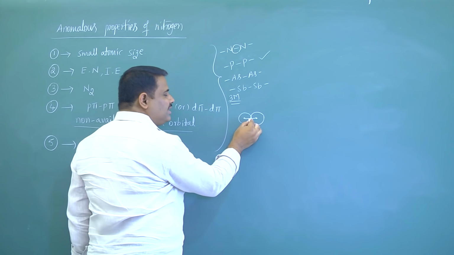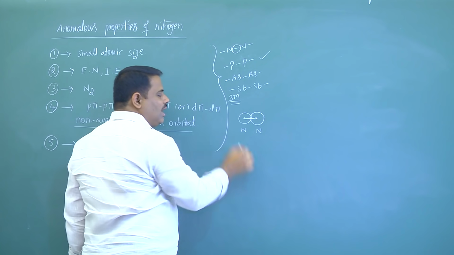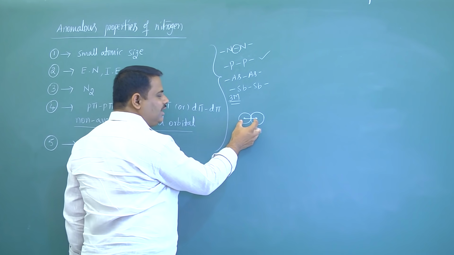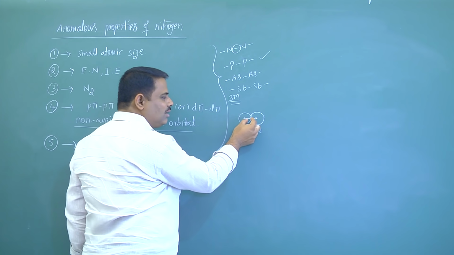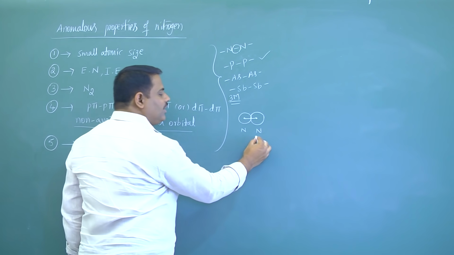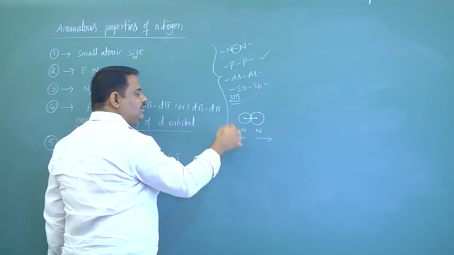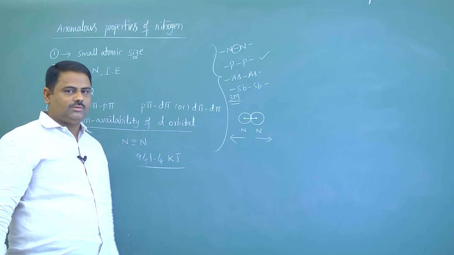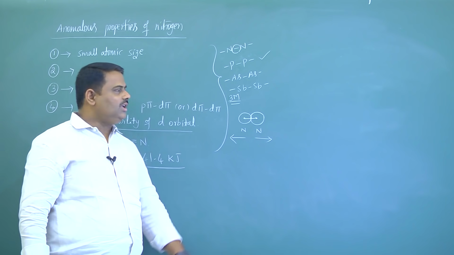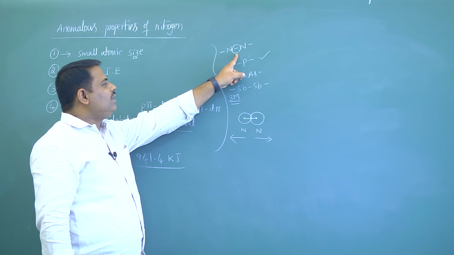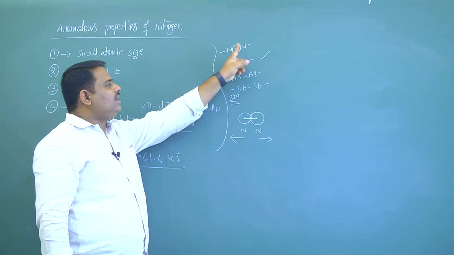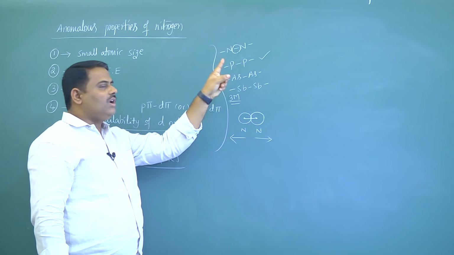That's why repulsions between electrons, or you can say internuclear repulsions, are more. If repulsions are more, then we can easily separate these 2 nitrogen atoms. So that's why the bond dissociation energy of N single bond N is less than phosphorus.